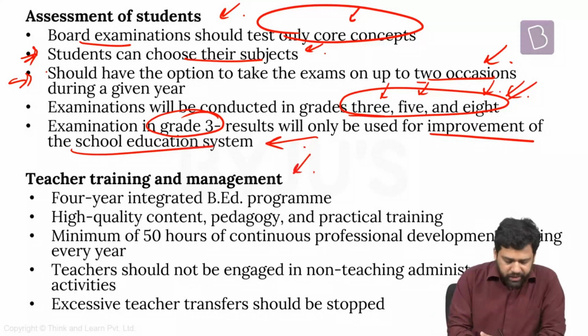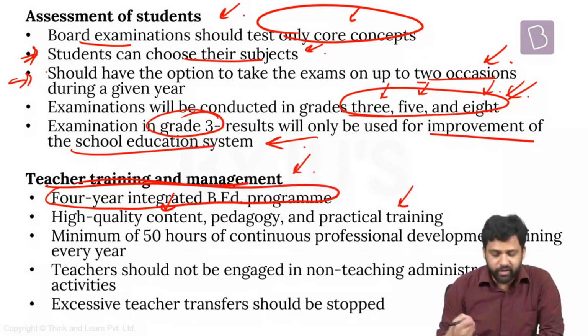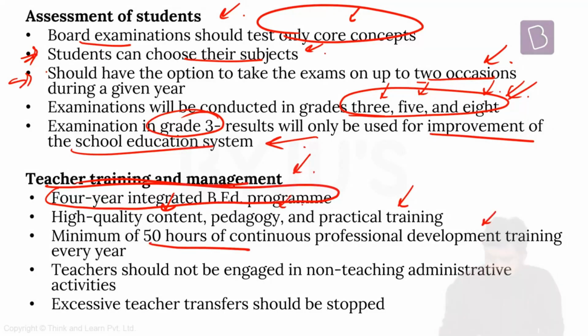Then they also have some suggestions related to teacher training and management. So they're saying that we need to rethink our teacher training programs. Right now, we have all these bachelors in education, masters in education. What they're saying is we need to have a 4-year integrated bachelors in education program, and we need to have high quality content. We need to have practical training modules. Pedagogy is also very important. Apart from that, teachers should have a minimum of 50 hours of continuous professional development training every year.